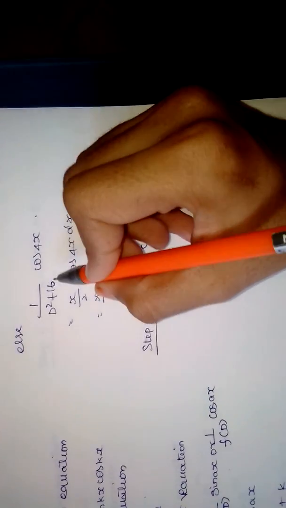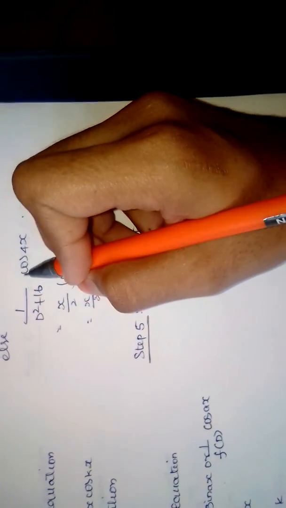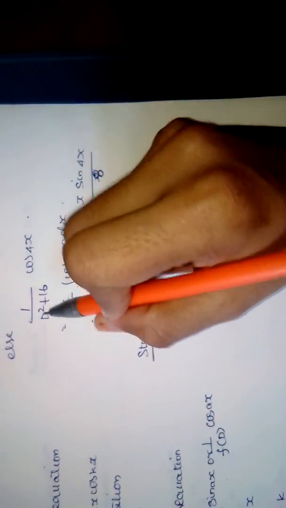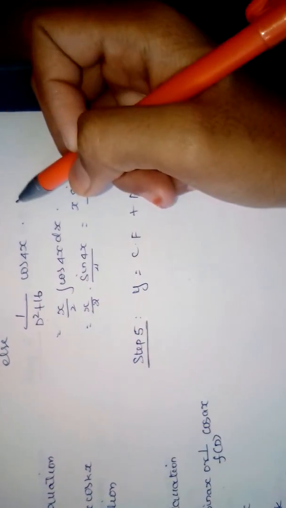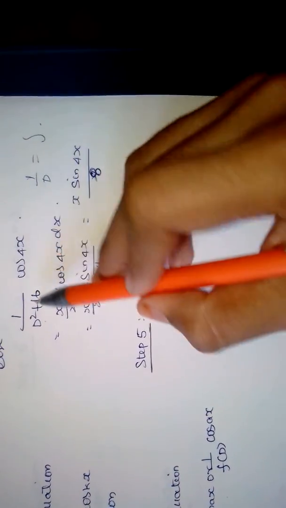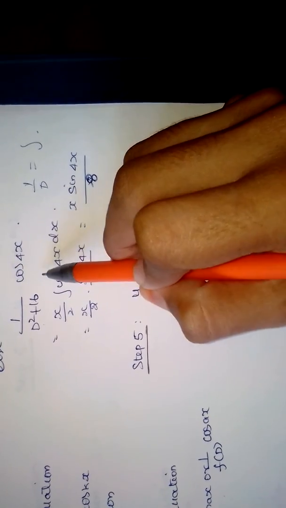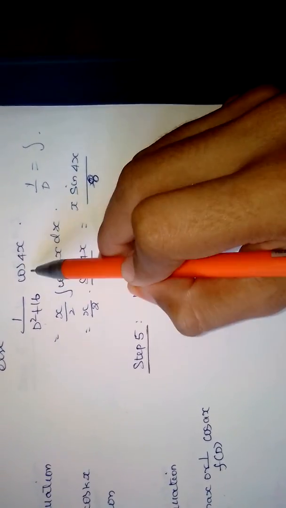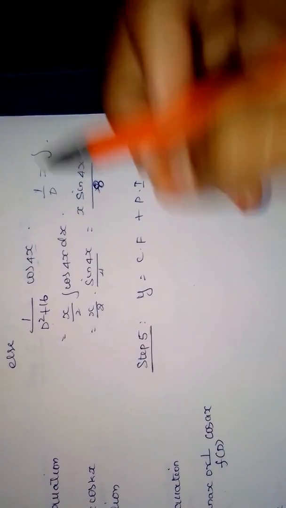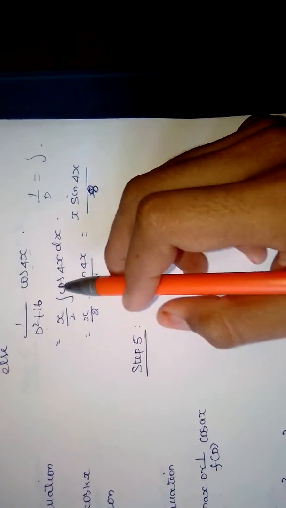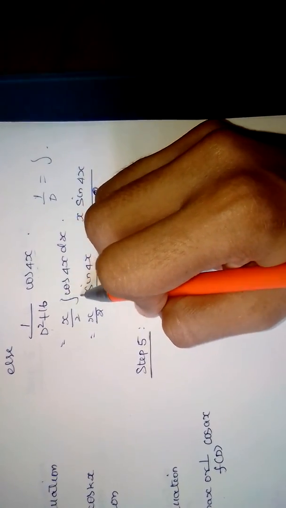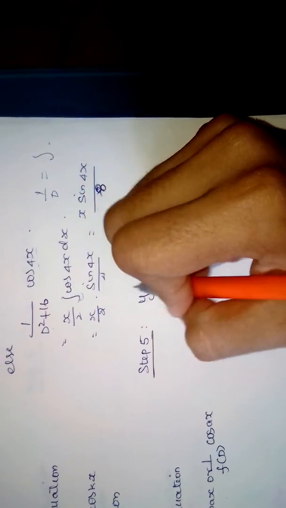In the other case, d square means two times differentiation. One by differentiation means integration. Then to differentiate this cos 4x, we differentiate once, then differentiate again.